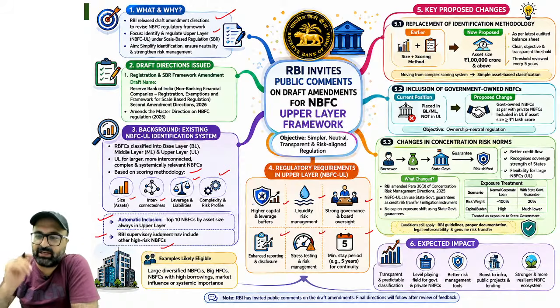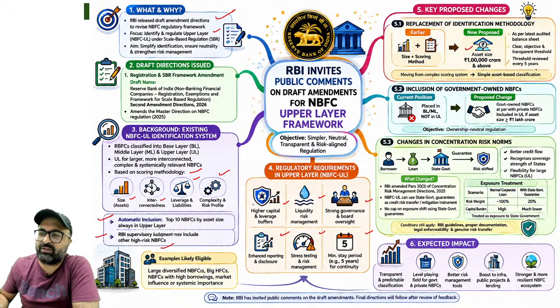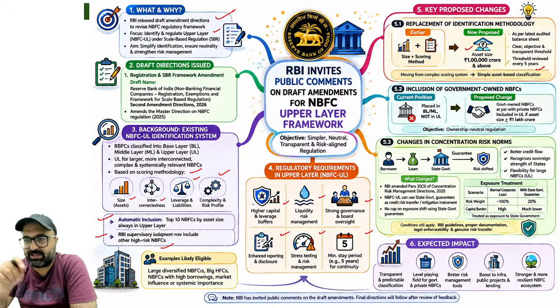But अब चीजें बदली हैं. चीजें क्या कहती हैं? Replacement of identification method. It says that size और scoring method से सीधा आ गया asset size कितना, 1 लाख करोड़ and above. Clear, objective and transparent threshold has been given, and threshold review will be done every 5 years. हर 5 साल के बाद आपकी asset size को रिव्यू किया जाएगा. अगर 1 लाख करोड़ से कम है तो आपको हटा दिया जाएगा या फिर नए को ऐड कर लिया जाएगा.